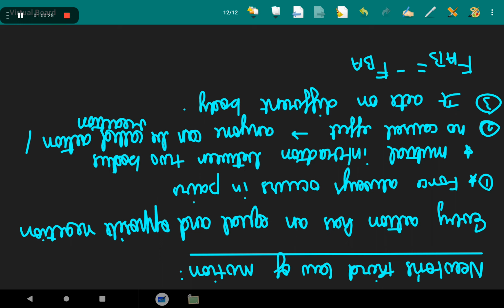However, if you are considering the system of two bodies as a whole, F_AB and F_BA are the internal forces of the system A plus B, and they add up to give a null force. Internal forces in a body or system of particles thus cancel away in pairs. Thus, this is an important factor that enables the second law to be applicable on a body or system of particles. These are the three misconceptions.